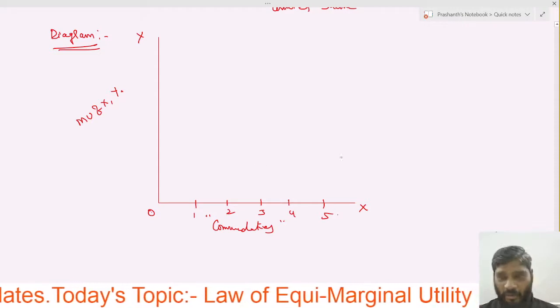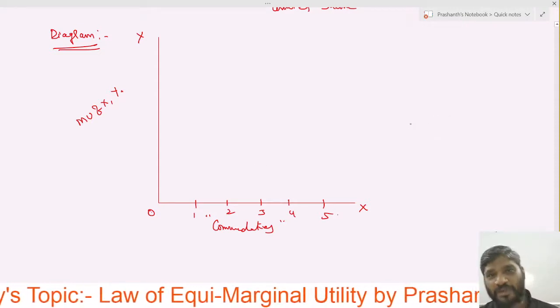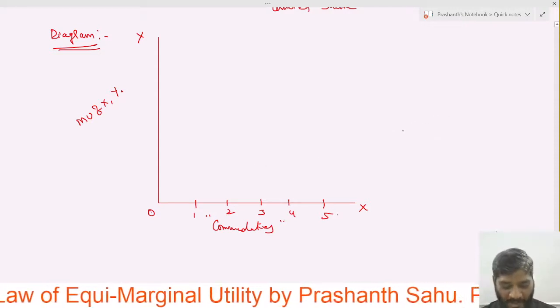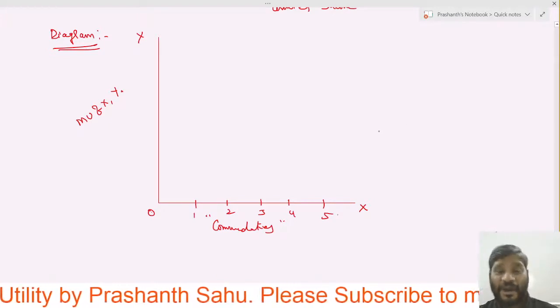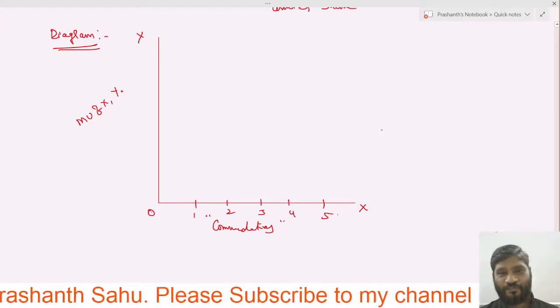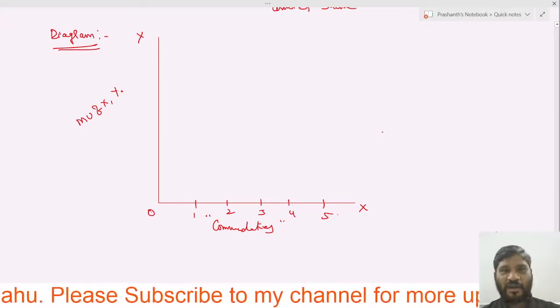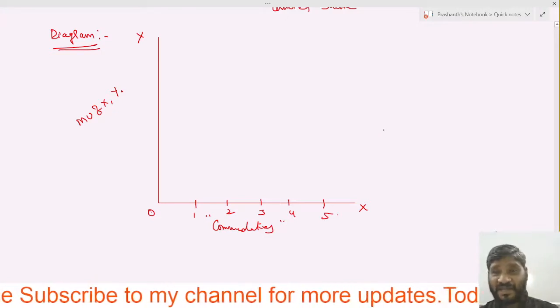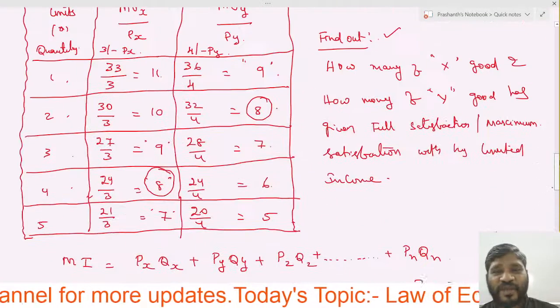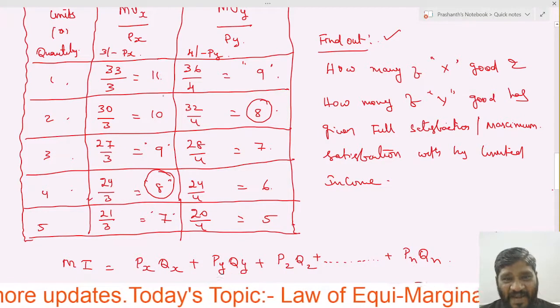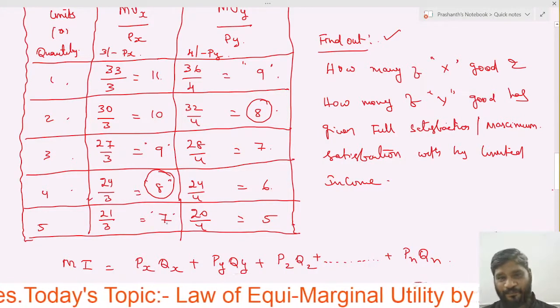In marginal utility, both are sloping downwards. MUX by PX is reducing from 30 to 21. So marginal utility is decreasing now. In the same way, you see here marginal utility of expenditure is decreasing: 11, 10, 9, 8, 7.